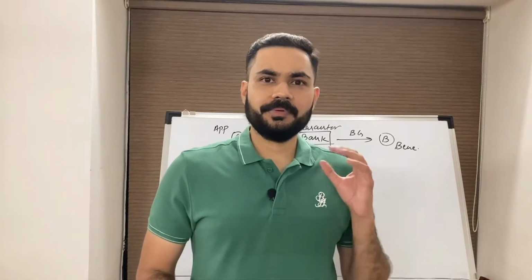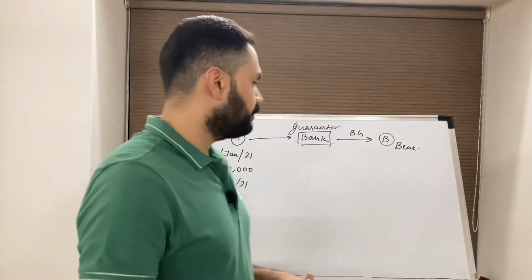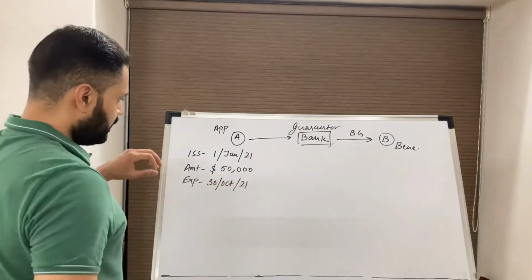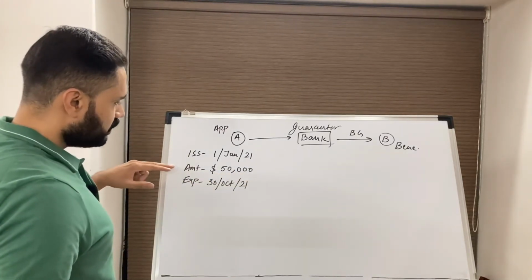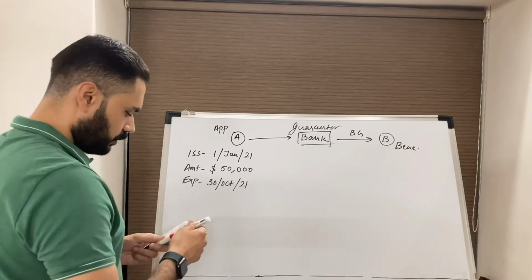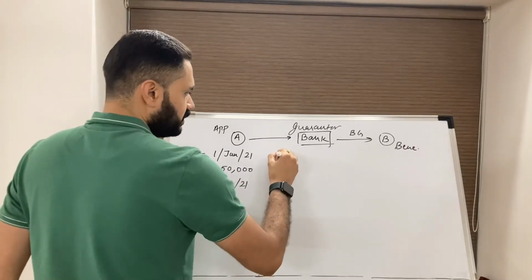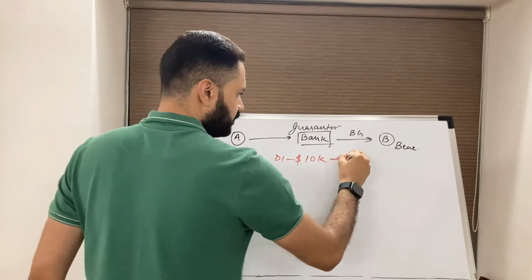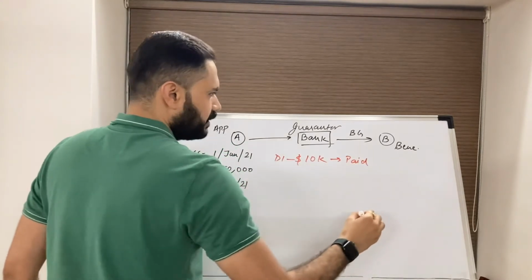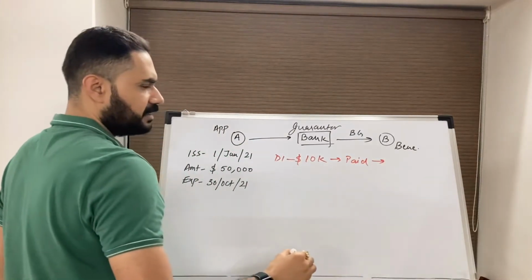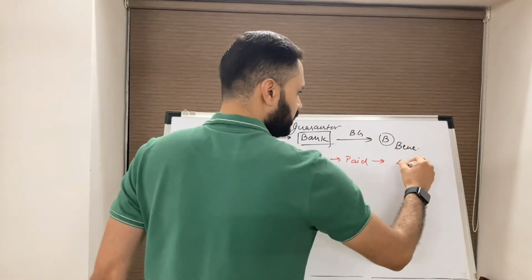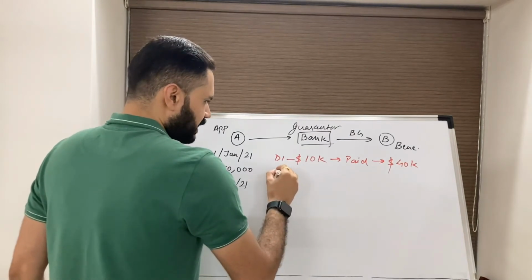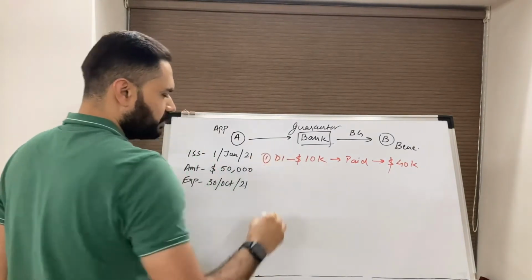Okay, so moving on to article number 25, which is reduction and termination of the guarantee. Applicant, guarantor, beneficiary. Now the guarantee is issued on 1st January, amount is $50,000, expiry is 30th of October. Beneficiary presents demand 1 for $10,000, which is paid. Now the available amount in the guarantee is $40,000. Okay, now next case, this was number 1.